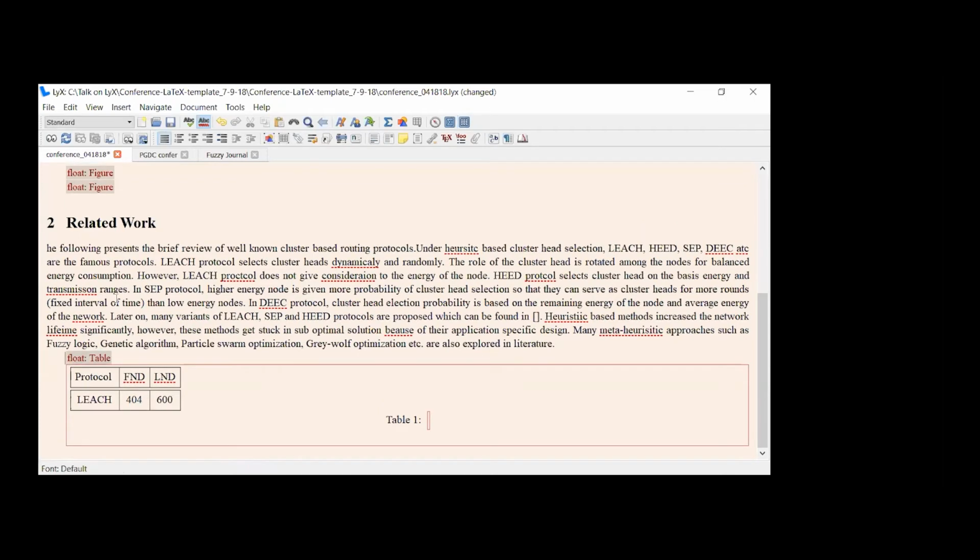So let me now generate the PDF for the same to make it visible. Give the table captions. In fact, the table caption is to be on the top instead of the bottom as in the figure. Table caption is always on the top. So results, suppose I keep it as results.